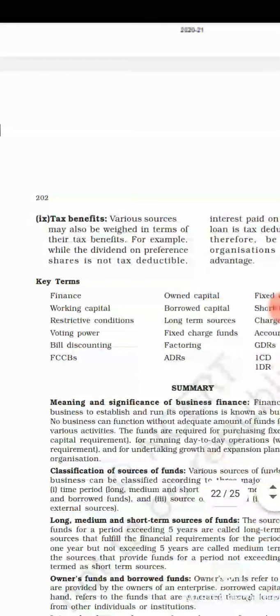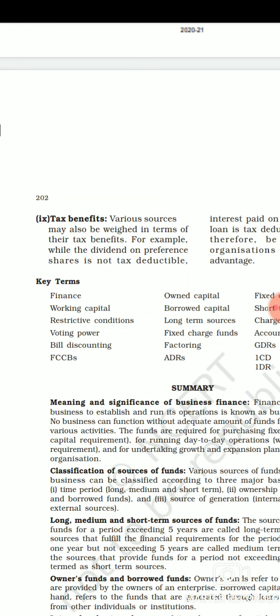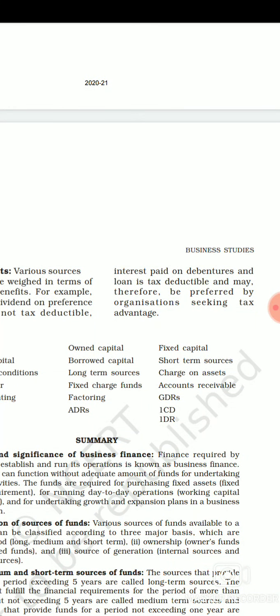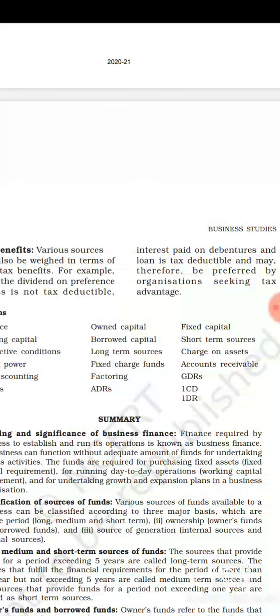Next is tax benefit. Tax benefit basically says that we should go with that source of fund by which the interest amount or rate is deductible from the profit, that is, tax deductible. Like for example, various sources may also be weighed in terms of their tax benefit. While the dividend on preference share is not tax deductible, if we are raising funds through preference shares, it is not tax deductible, so that is a burden. But interest paid on debentures and loan is tax deductible. So if we have taken a loan or issued debentures and raised funds through them, the interest we pay on debentures and loans is tax deductible. So this reduces the tax of your organization.